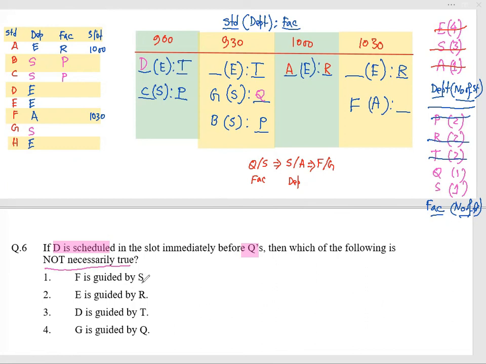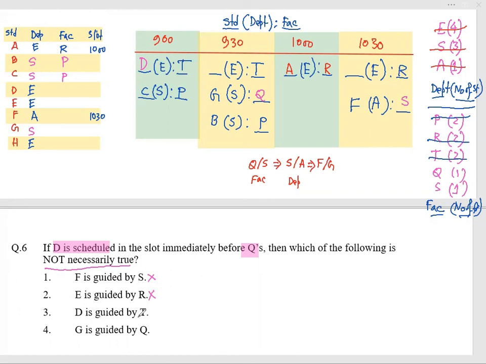F is guided by S. This is necessarily true because S is pending and S would go at that location at that time. Others, I cannot fit. So F is guided by S is necessarily true. So this is not the answer. E is guided by R. It can be here, it can be here. So it is not necessarily true. E is guided by R, not.